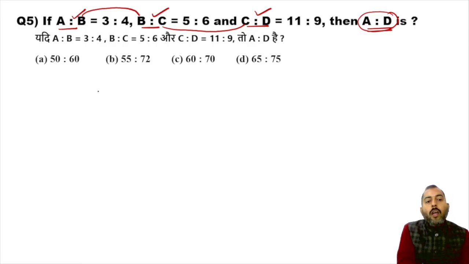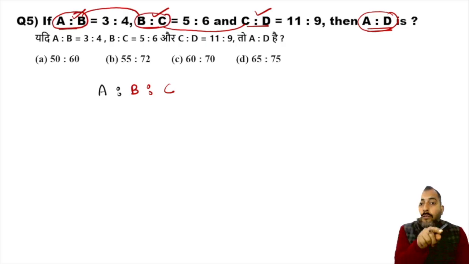We will write down the common values in the middle. So firstly, we will write something like this: A is to B is to C. Comparing the first ratio with the second ratio, B was common, so I wrote B between A and C. Now, if you compare the second ratio and third ratio, C is common.